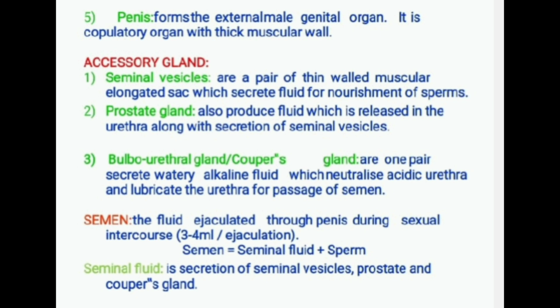Accessory gland. Accessory gland consists of seminal vesicles, prostate gland, and bulbourethral gland or Cowper's gland. Seminal vesicles are a pair of thin-walled muscular elongated sacs which secrete fluid for nourishment of sperms.